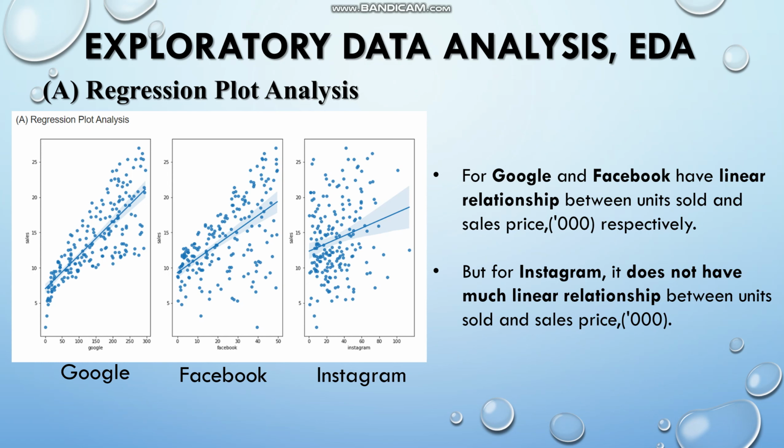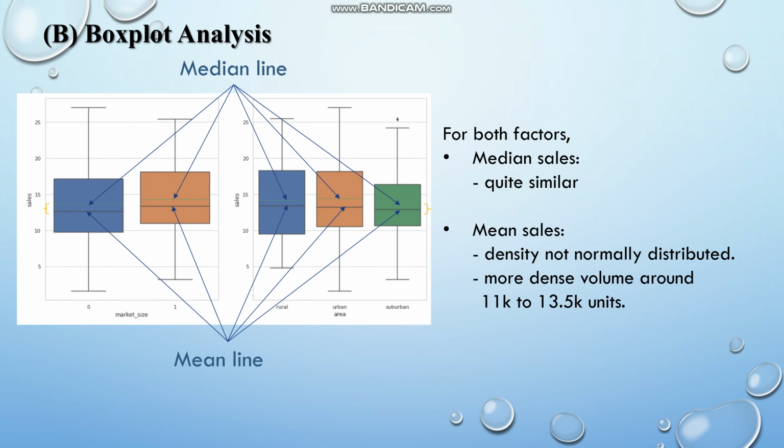First, I will use a regression plot analysis. From the picture, we can see that Google and Facebook have a linear relationship between the units sold and sales price, but Instagram does not seem to have any linear relationship between the units sold and sales price. Next, I will perform box plot analysis. For both factors, we can see that the median sales are quite similar, and the sales density is not normally distributed, with more dense volume around 11K to 13.5K.